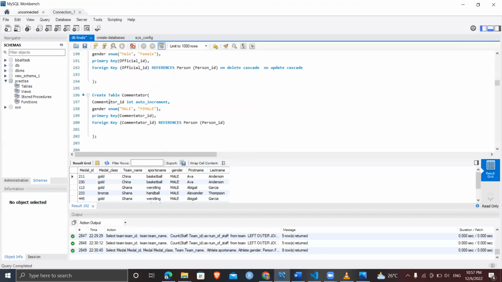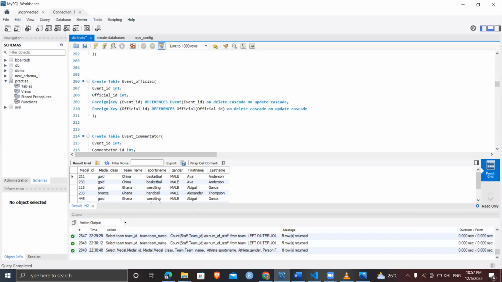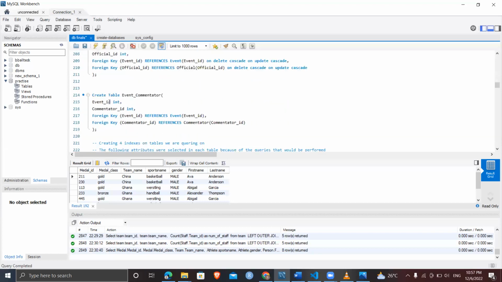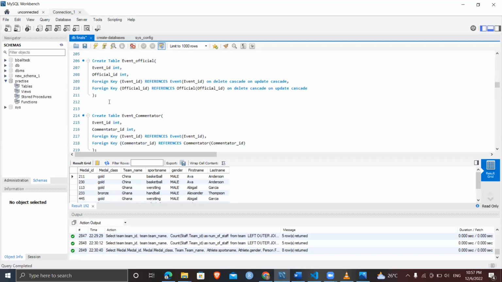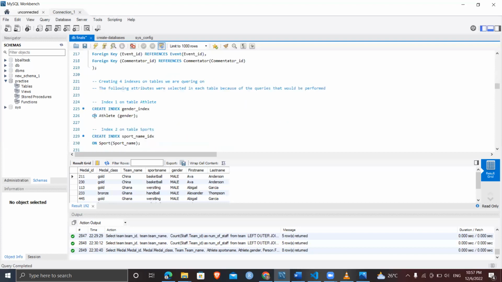The commentator table is similar, so there's only a change in names. Events official and events commentator are derived decomposed tables, which have event ID and official ID as their foreign keys.